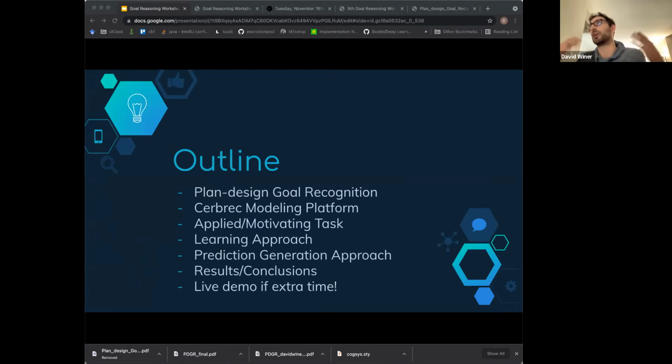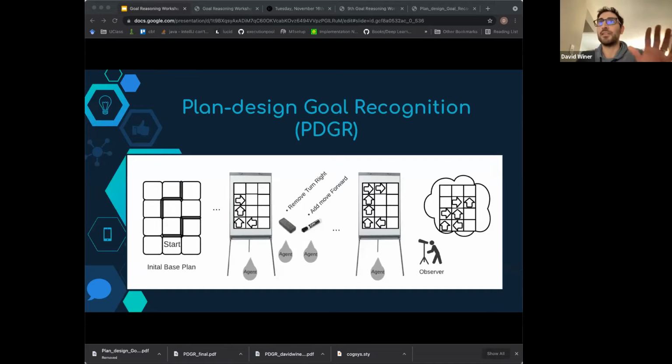So first I'll describe the general form of the goal recognition problem, and then I'll get into how it applies to our motivating task. I'll talk about how we try to learn this task. So rather than acting directly in an environment, imagine an agent is designing a plan on a whiteboard.